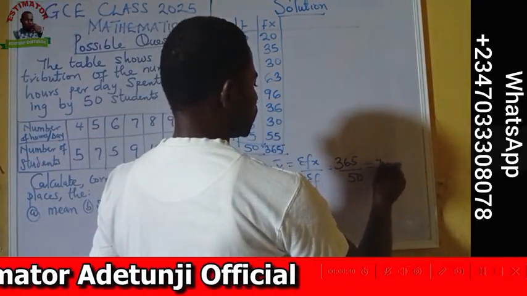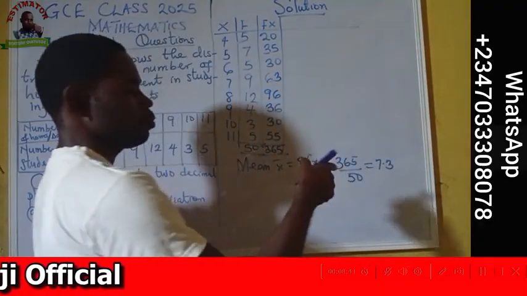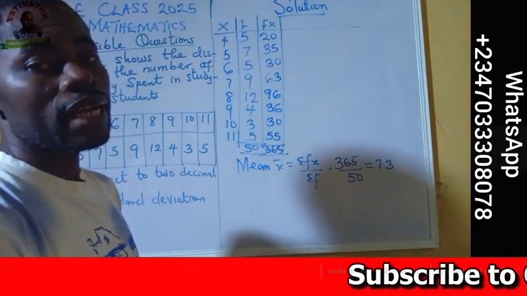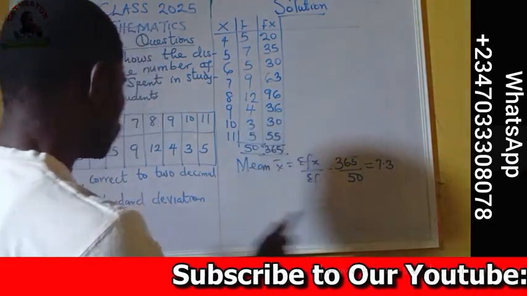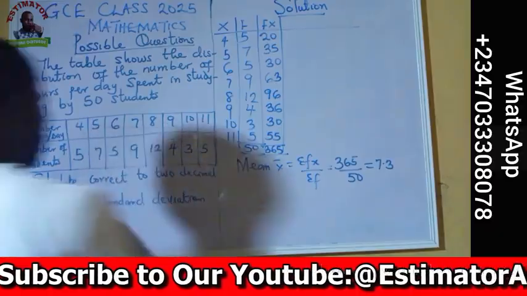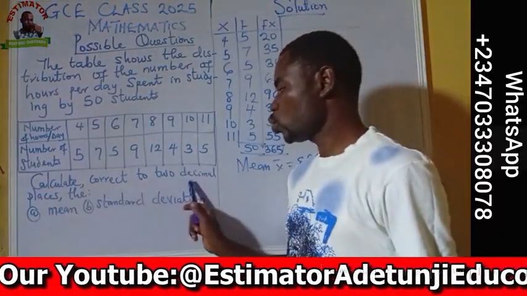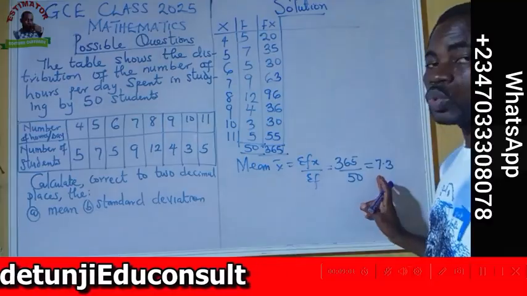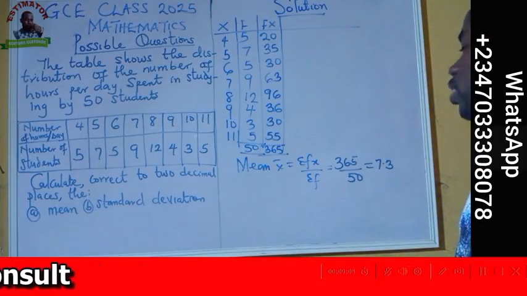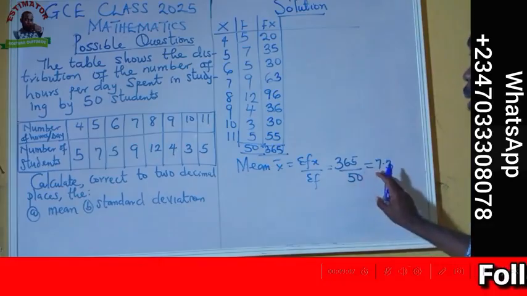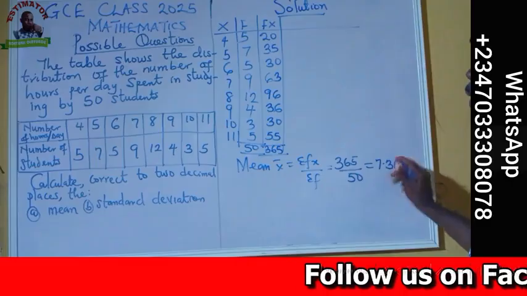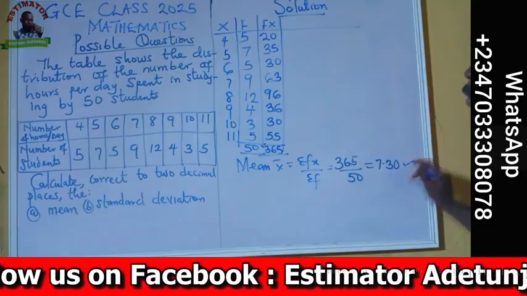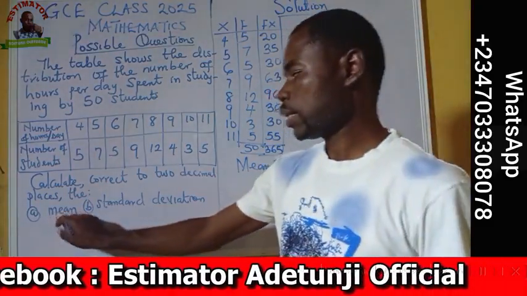Our answer is 7.3, but we cannot say that's the final answer. Why? We need to check. Is there any condition attached to the question? The question said calculate correct to 2 decimal places, and our answer here is just 1 decimal place. So how can we turn it into 2 decimal places? We want to have 2 numbers after the point, so we create a dummy 0. So we have 7.30, and that's our answer for our mean.